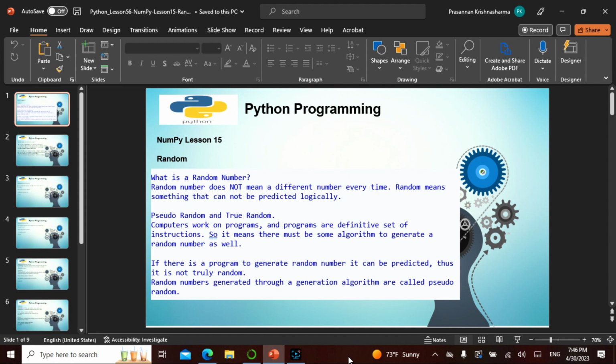So in today's lecture we are getting into the next level of NumPy. This is called random. So what is a random number? A random number does not mean a different number every time. Random means something that cannot be predicted logically.